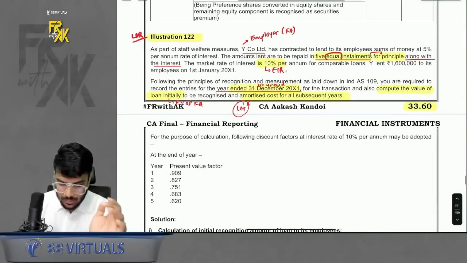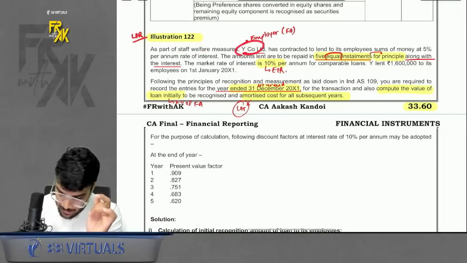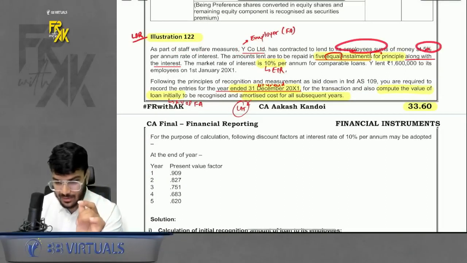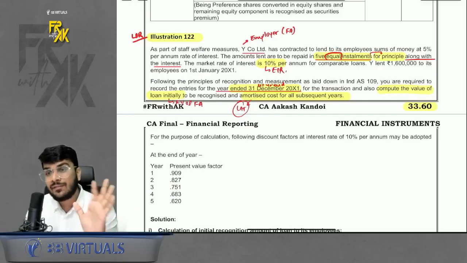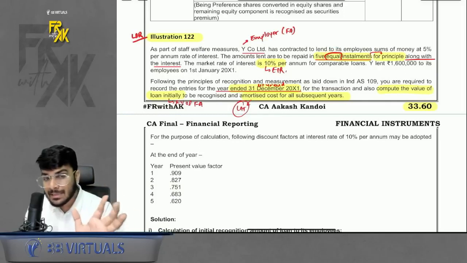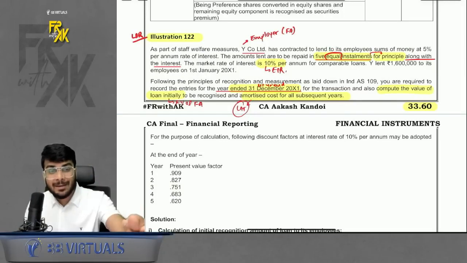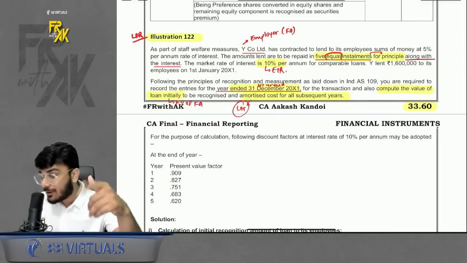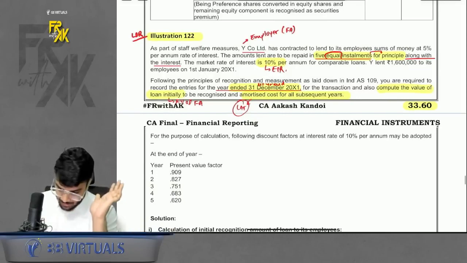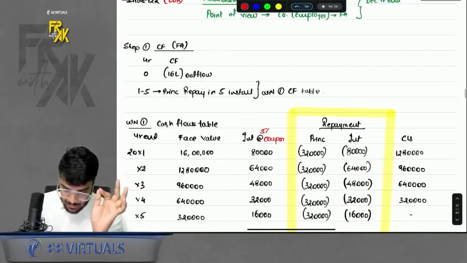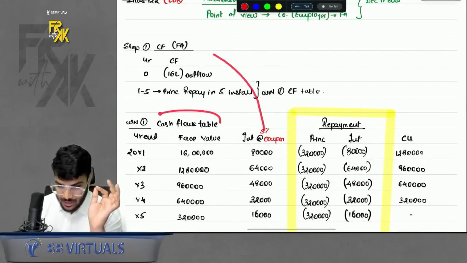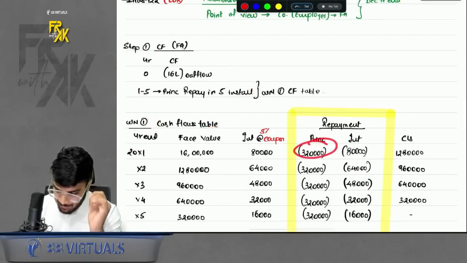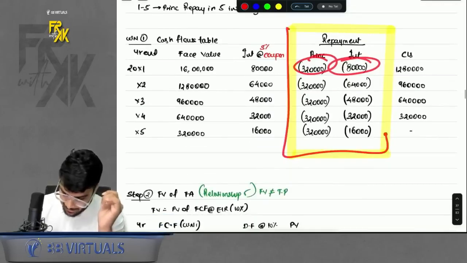Yes. So here, as a staff welfare, company is giving loan to its employee at 5%. Okay. But the critical part here was the repayment of principal will happen in 5 equal installments. That means principal is getting repaid every year. So whenever principal is getting repaid every year, in step number 1, you will also prepare a cash flow table, where you will also take the principal repayment, coupon repayment. So for this repayment, I am preparing this table.